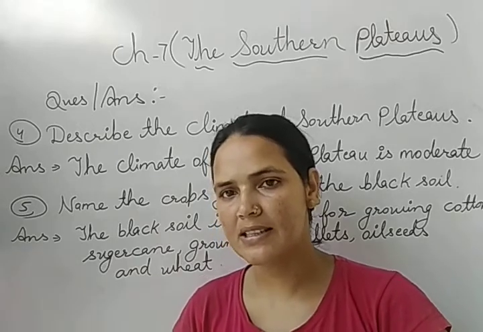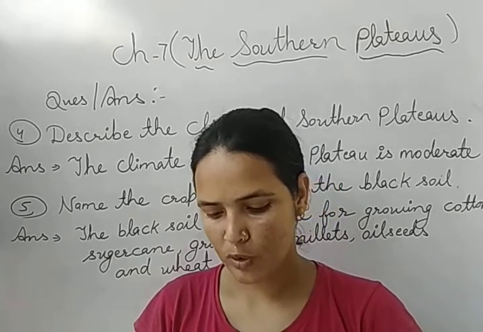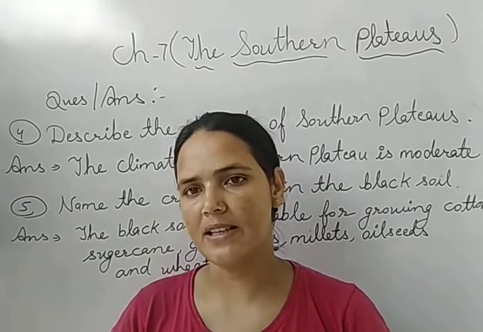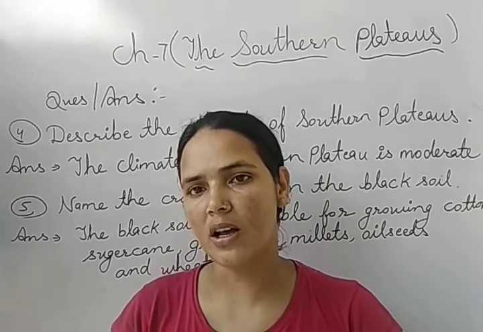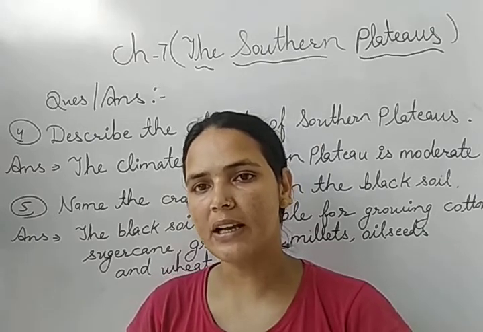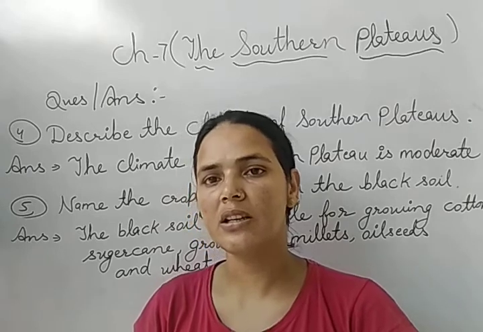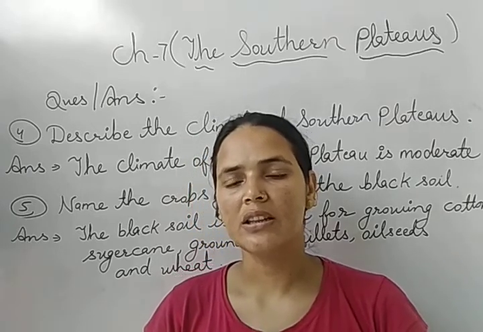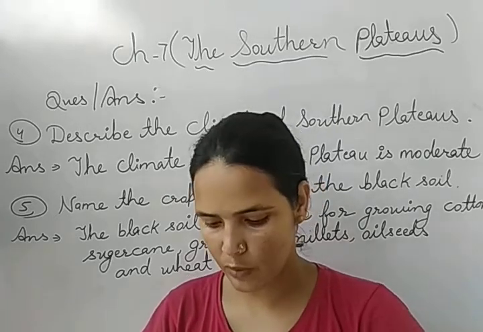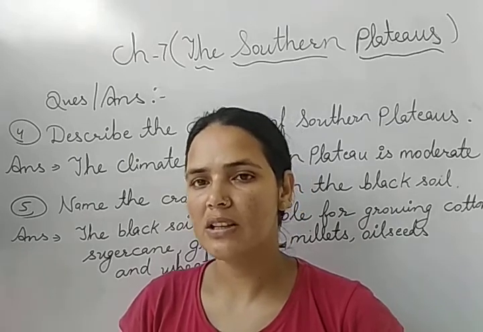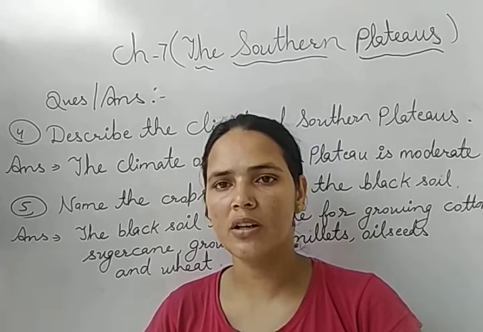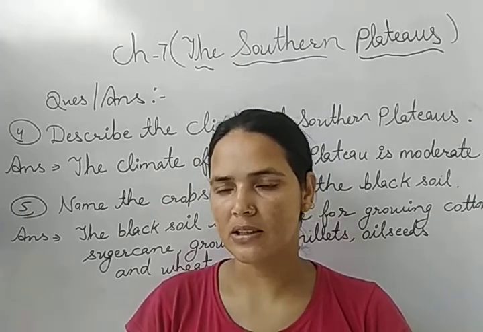After that, the rivers. River Narmada and Tapti flow in the central highland. These rivers flow towards the west, and at last fall into the Arabian Sea. After that, the rivers that flow in the Deccan Plateau are Mahanadi, Krishna, Kaveri, Godavari. These rivers flow towards the east and at last fall into the Bay of Bengal. River Godavari is also known as Dakshin Ganga. It is the holy river for the people living in southern India.